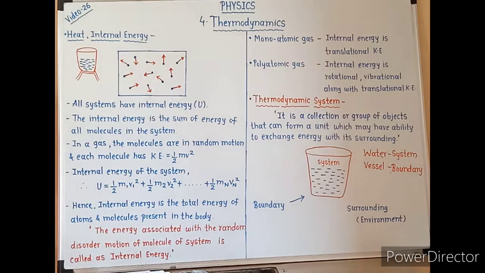In the last session, we have seen that when two substances at different temperatures are brought in contact with each other, the substance at higher temperature loses its heat and the substance at lower temperature gains heat. That means something is exchanged between two objects, and that is nothing but heat. So we can say that heat is a form of energy. But what exactly is the nature of heat contained in a given substance?